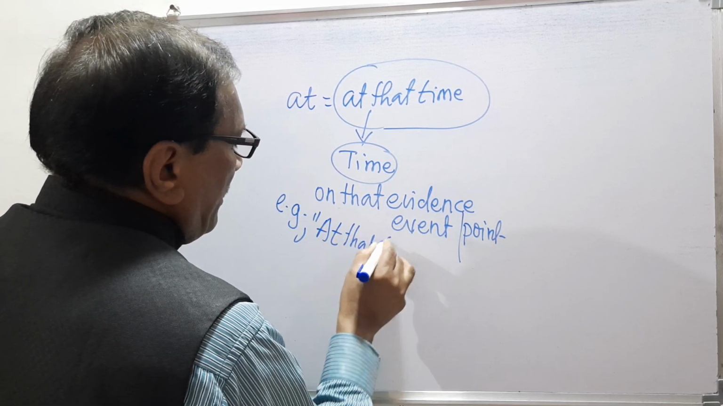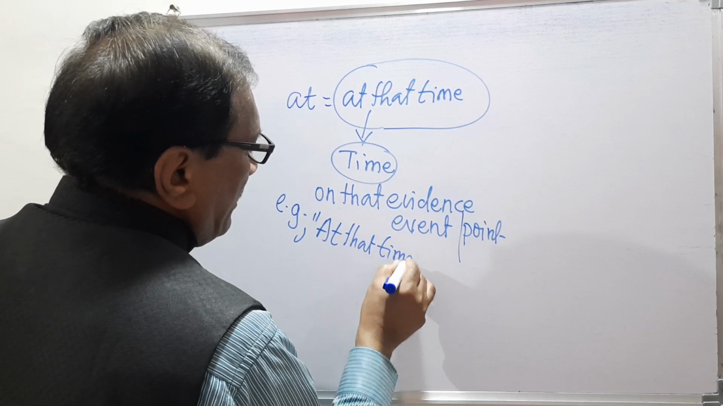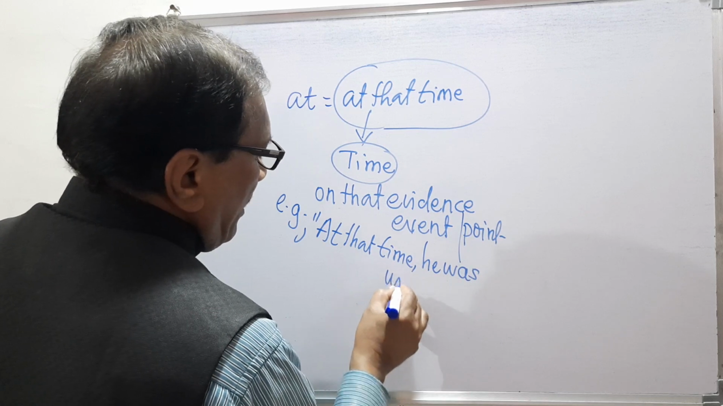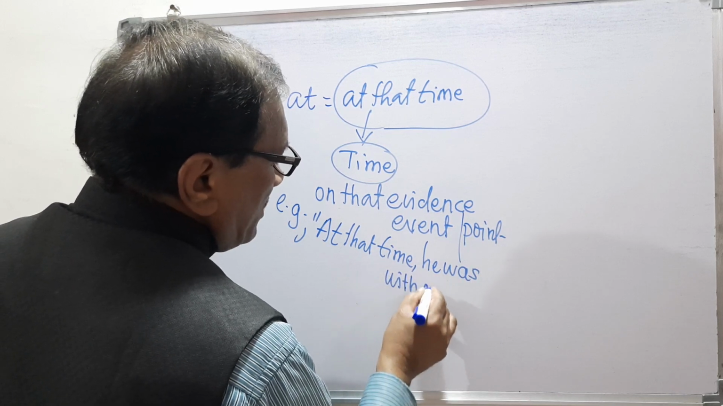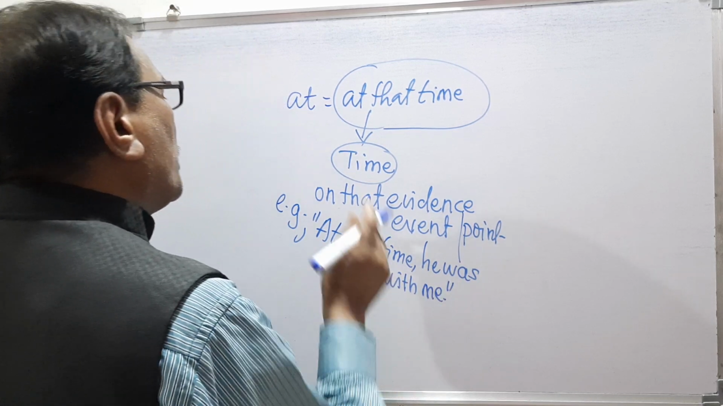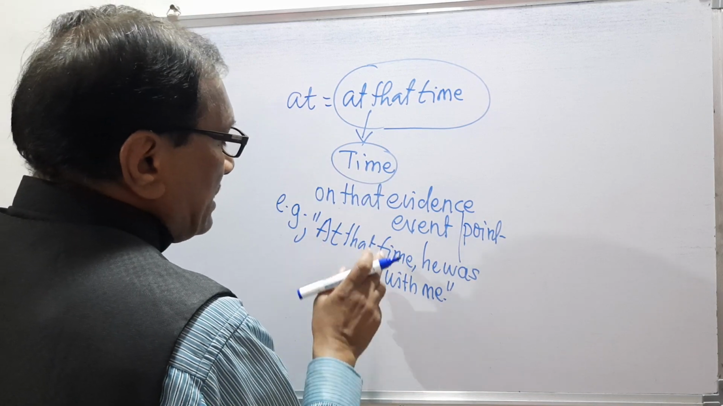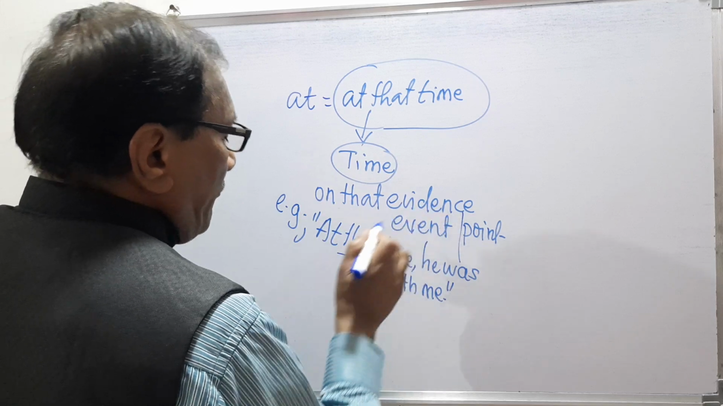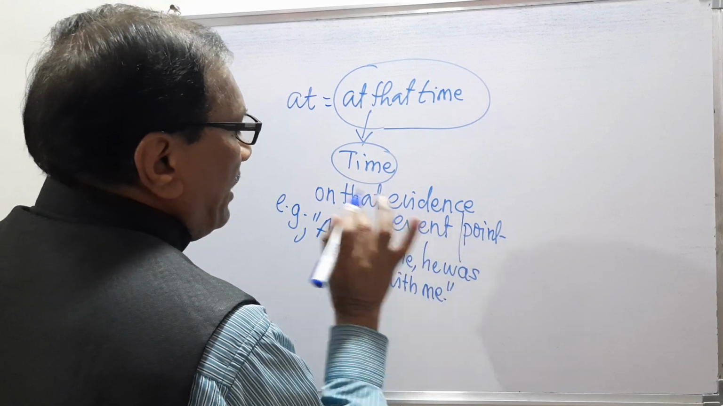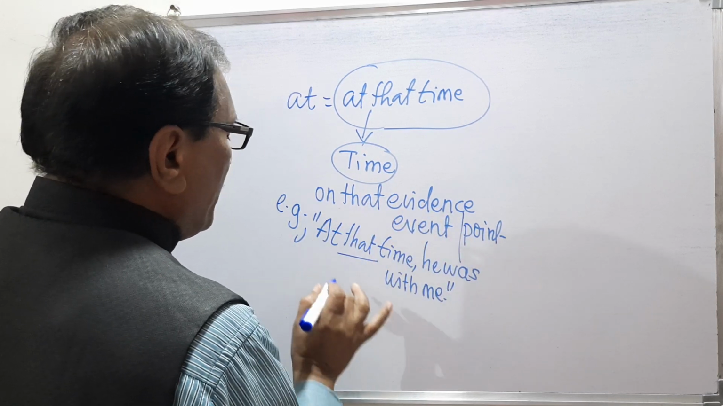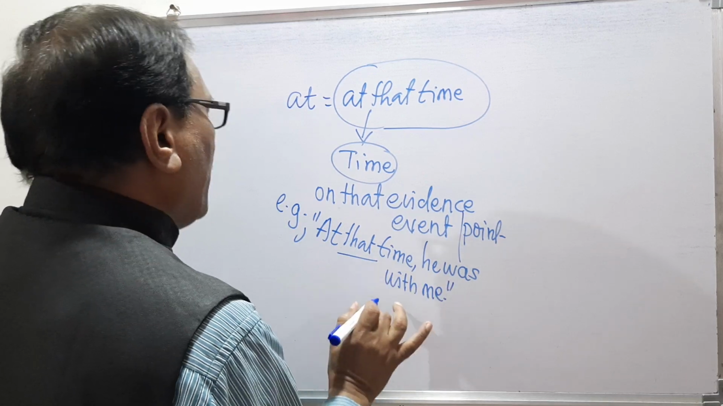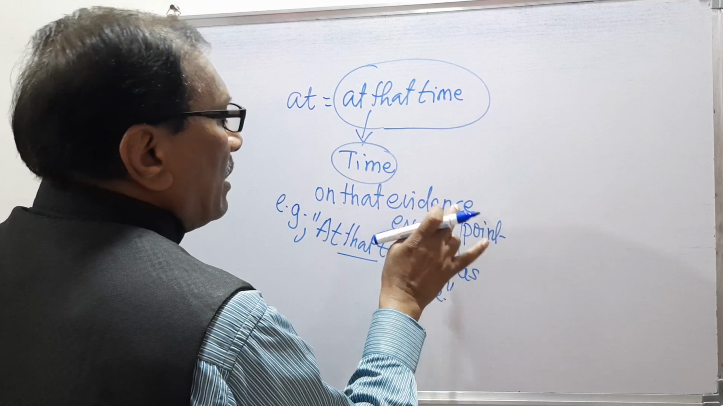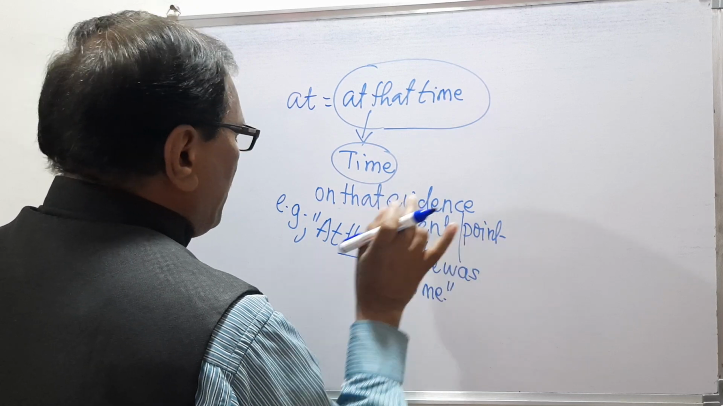We will see this with the example: at that time he was with me. At that time means on that evidence, on that event, on that point, he was with me. So at that time means on that evidence, event and point.